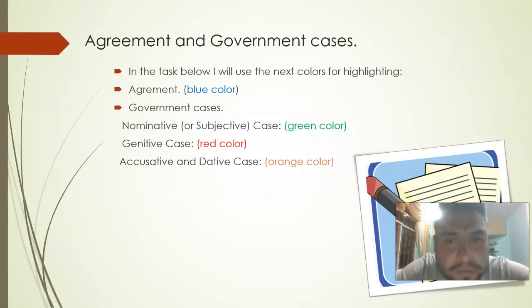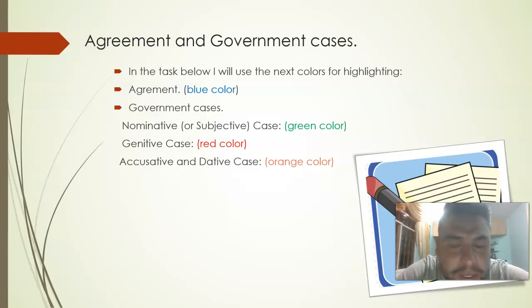So before starting to explain my task, I will explain the use of the colors that I chose to highlight the agreements and the government cases. For agreement, I chose the color blue.